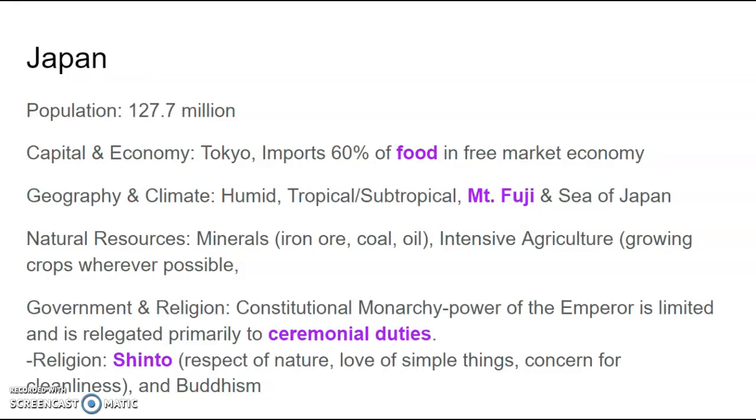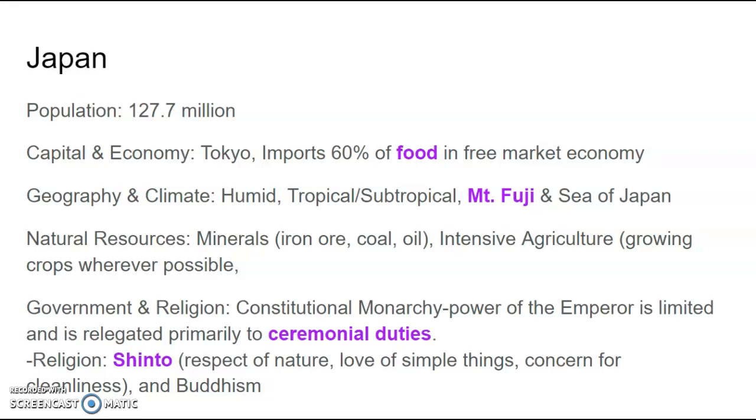Japan has a population of 127.7 million people. Its capital is Tokyo, and it has an economy that imports 60% of the food in a free market economy. Geographical features include Mount Fuji and the Sea of Japan, which ranges throughout the many islands that make up the country. And the climate could be humid or subtropical because they are islands surrounded by water at all times.